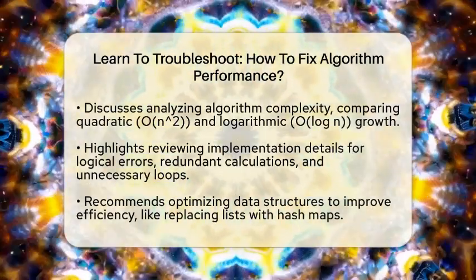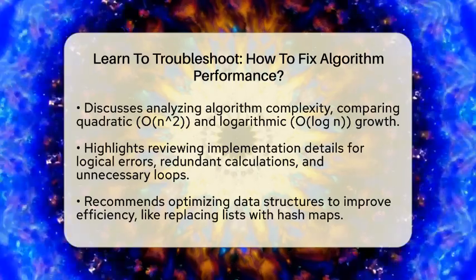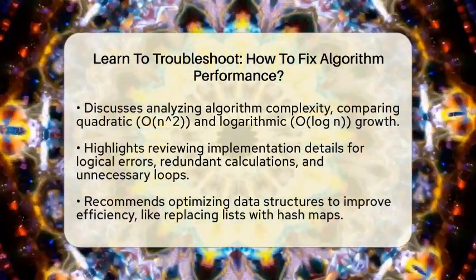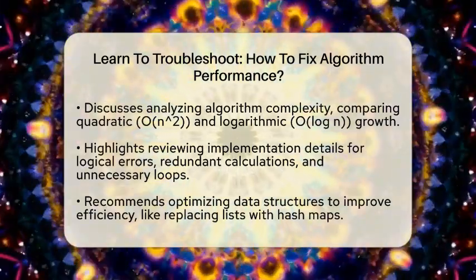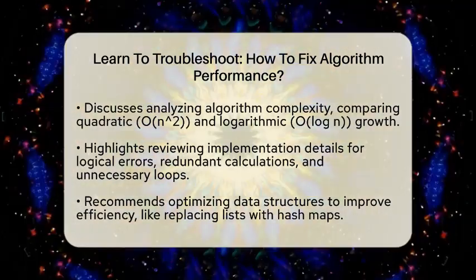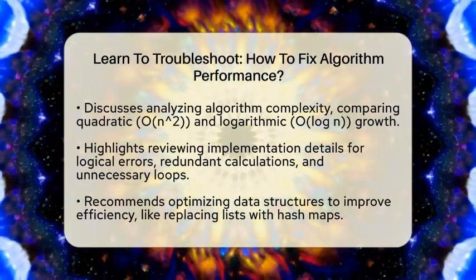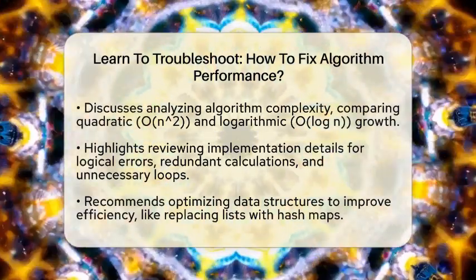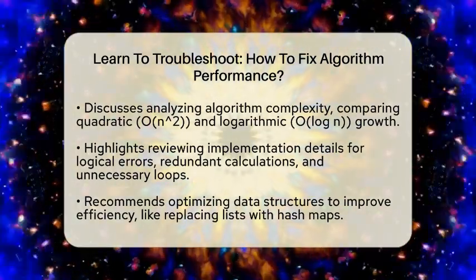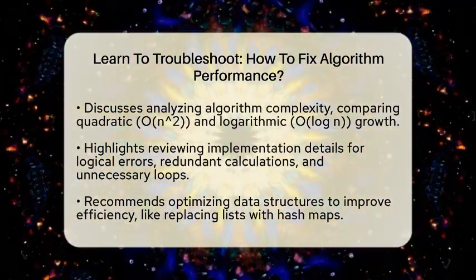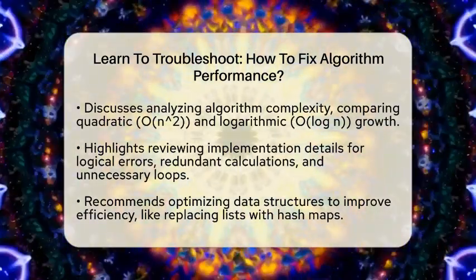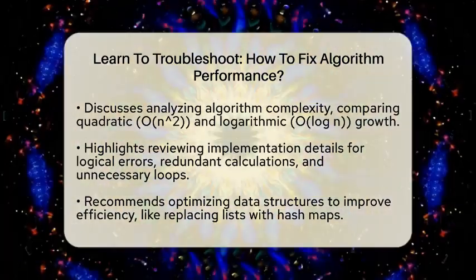Now, review your implementation carefully. Logical errors can cause your algorithm to do extra work or behave incorrectly. For example, redundant calculations or unnecessary loops can slow things down. Check your conditions and loops to make sure they only run when needed. Sometimes, a small mistake like an incorrect condition can cause the algorithm to repeat tasks or process data unnecessarily.